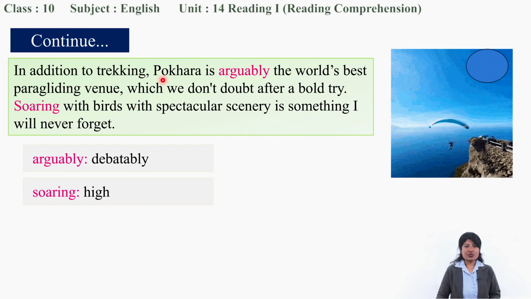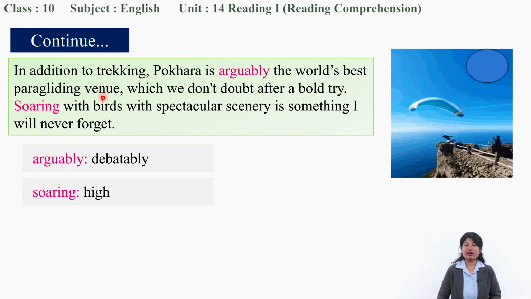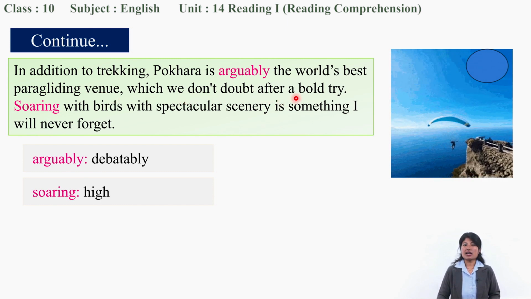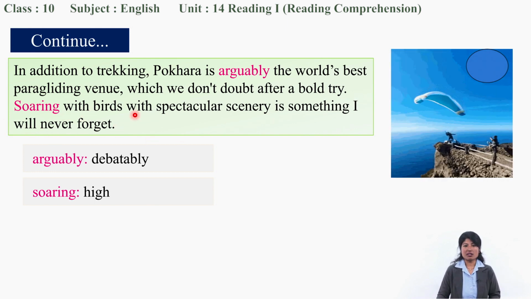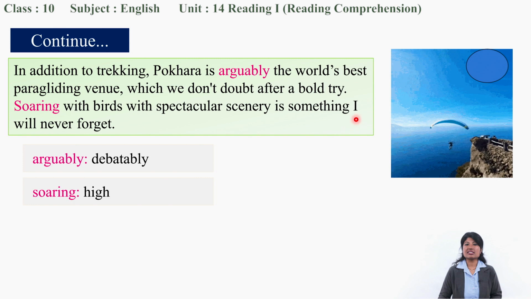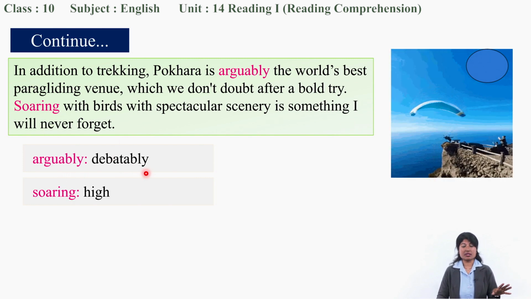In addition to trekking, Pokhara is arguably the world's best paragliding venue, which we don't doubt after a bold try. Soaring with birds with spectacular scenery is something I will never forget. Okay, arguably means debatably.